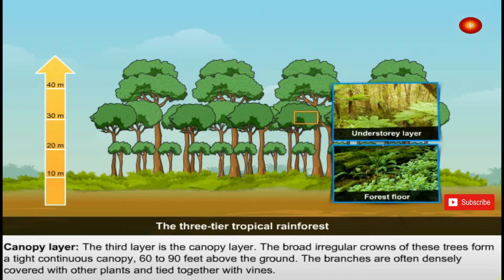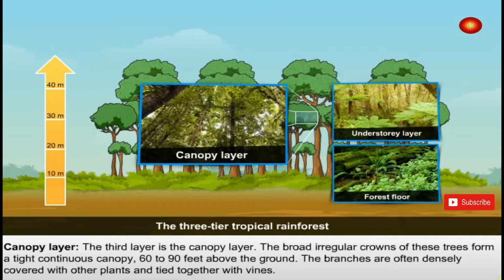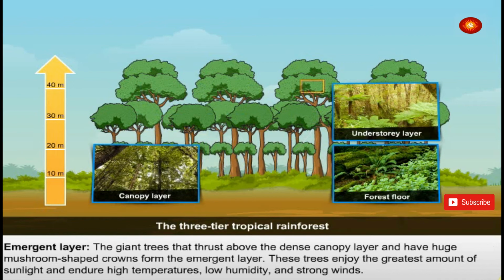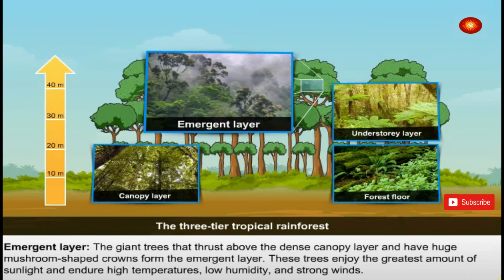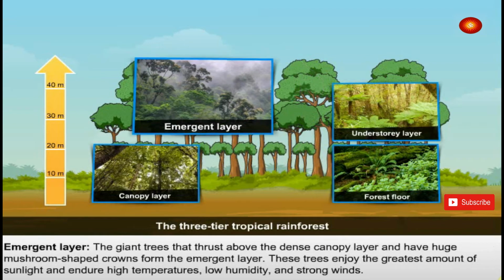Canopy layer. The third layer is the canopy layer. The broad irregular crowns of these trees form a tight continuous canopy, 60 to 90 feet above the ground. The branches are often densely covered with other plants and tied together with vines. Emergent layer. The giant trees that thrust above the dense canopy layer and have huge mushroom-shaped crowns form the emergent layer. These trees enjoy the greatest amount of sunlight and endure high temperatures, low humidity, and strong winds.